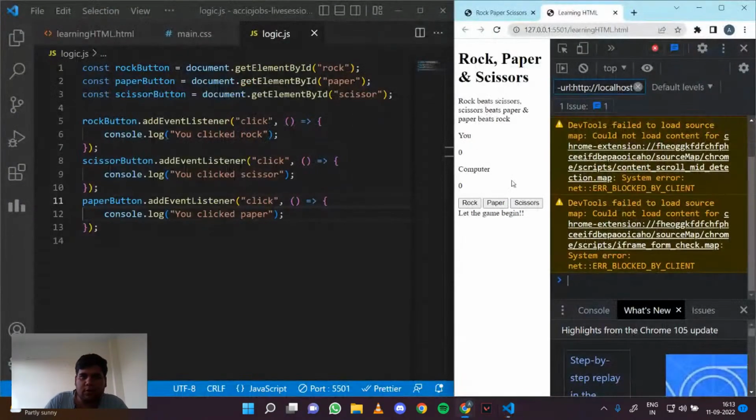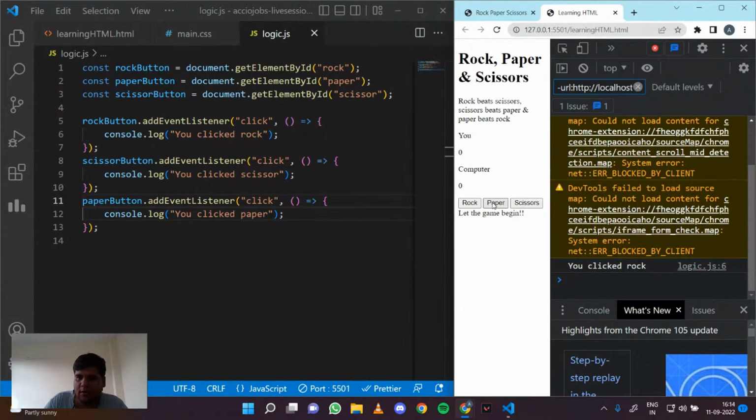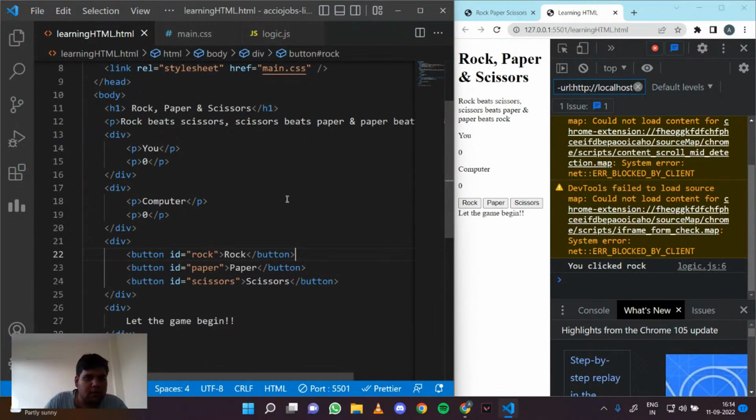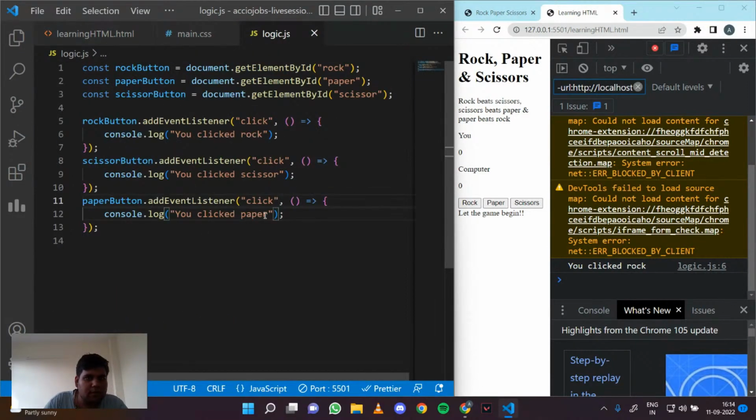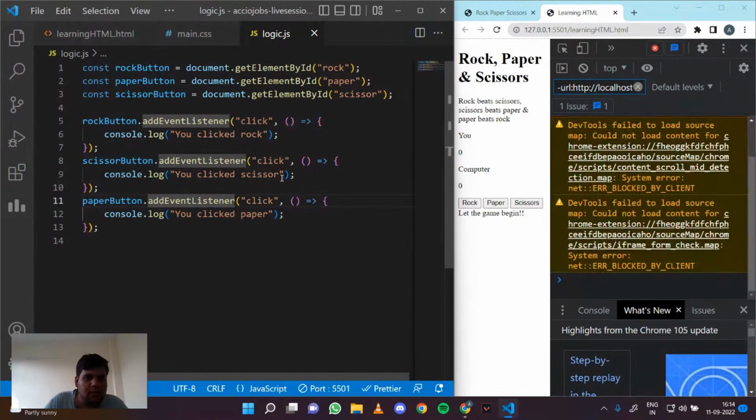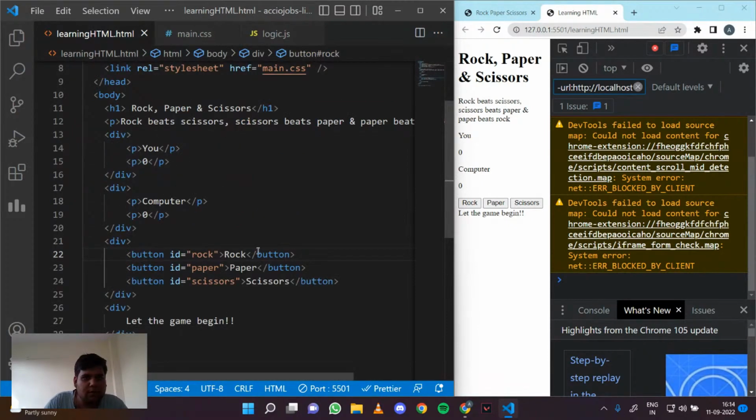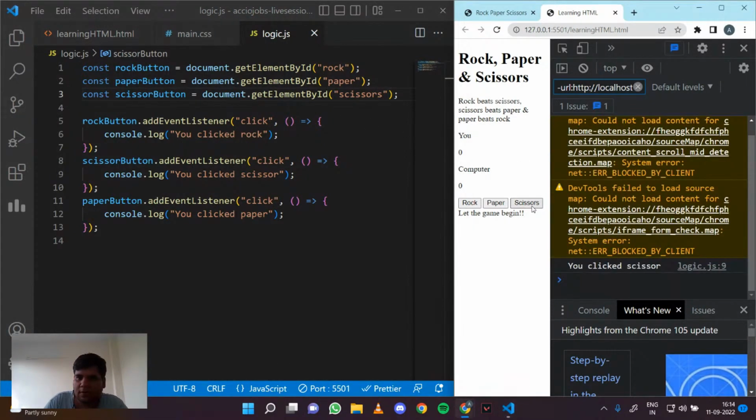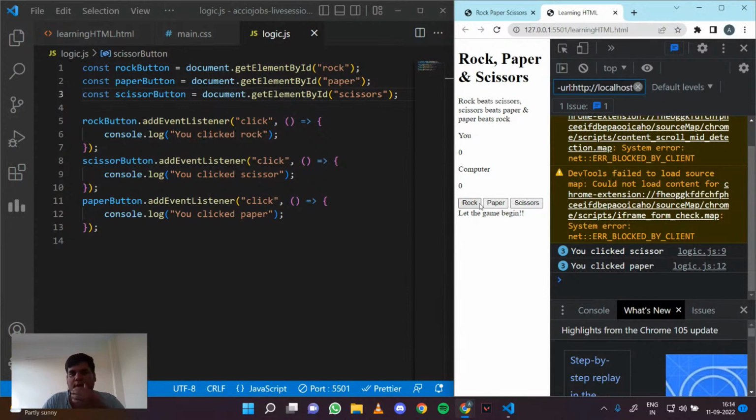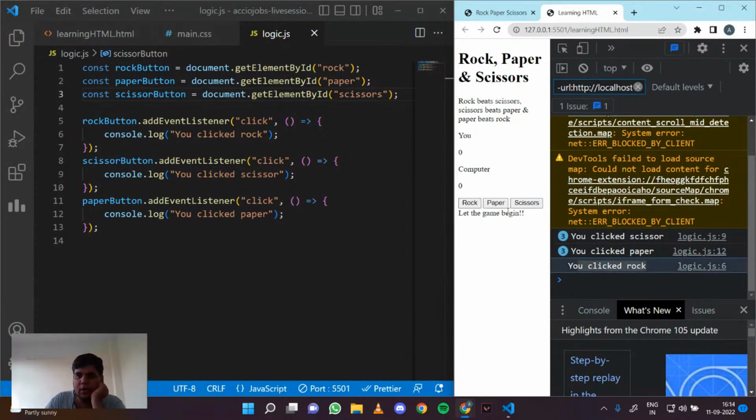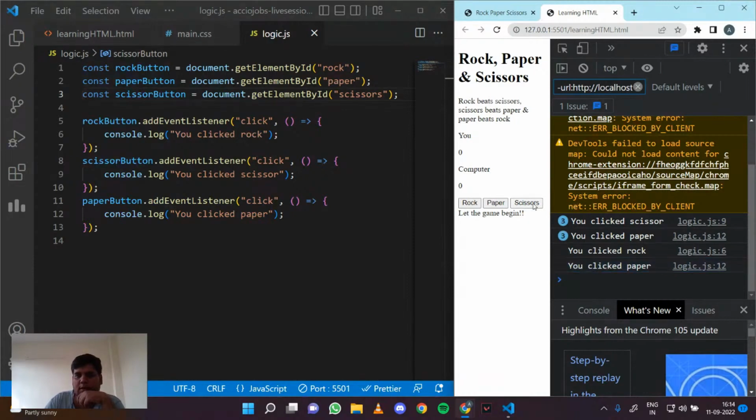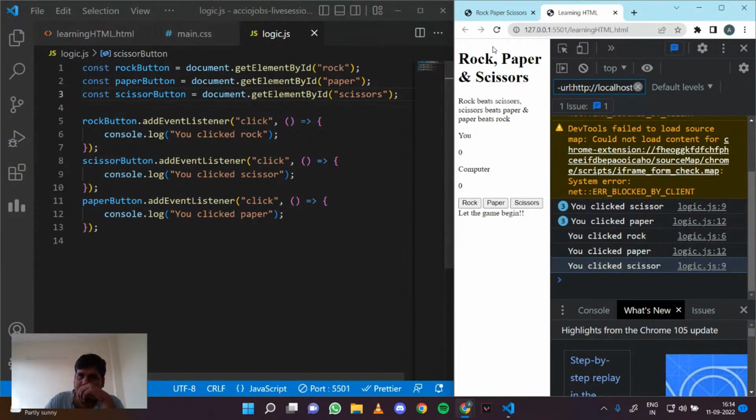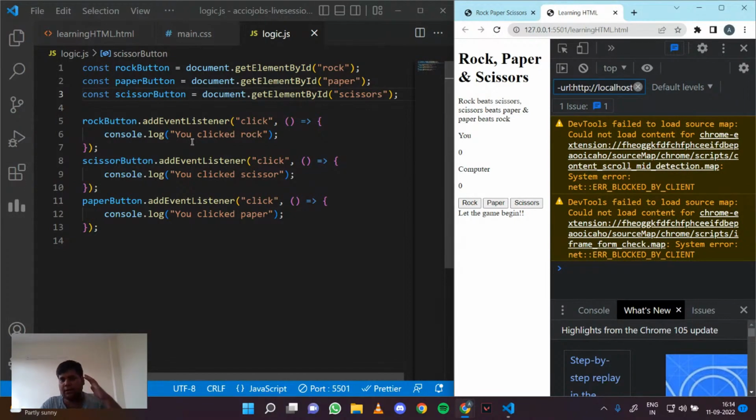So now if I go to my app, if I click on rock, I get the rock log. Why is paper not working? Did I do something wrong? Paper, scissor, not working. Why is that? Okay, so it's scissors. Yeah, so scissor is working and paper is also working. If I click on rock, it says that you clicked rock. If I click on paper, it shows that you clicked paper. And if I click on scissor, it shows that you clicked scissors. So now we are tracking each and every event.